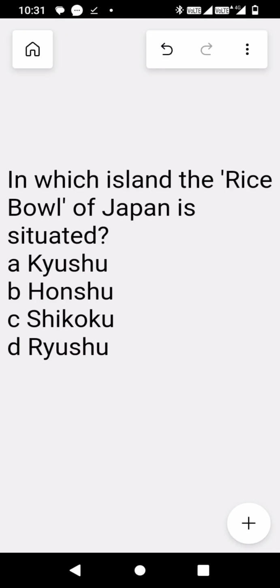Now let's go to the next question, which is the eighth question. In which island is the rice bowl of Japan situated? Options are A. Kyushu, B. Honshu, C. Shikoku, and D. Ryushu. And the correct option is Honshu.